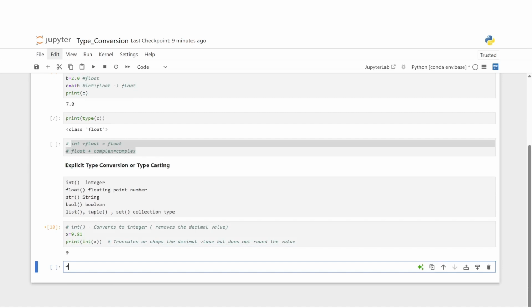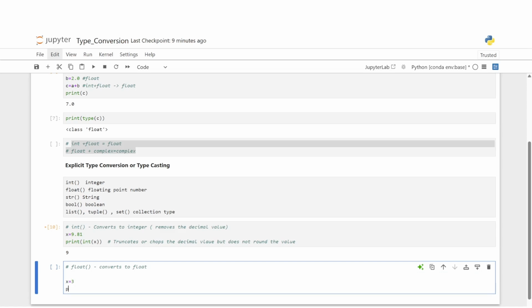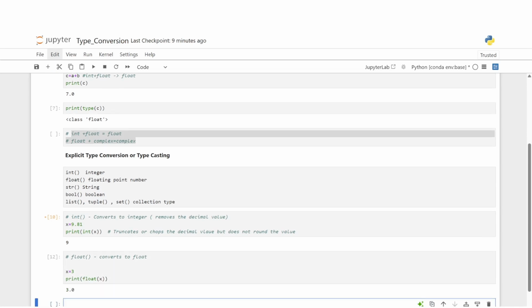Next, let's look at the float function that converts to float. Alright. Now let's look at an example. Let's say we have x is equal to 3. Now we print the value and give it a float function and convert 3 to a floating number, float of x. Now when we print it, it gets converted to 3.0. So x, which is equal to 3, an integer value, gets converted into a floating point value.